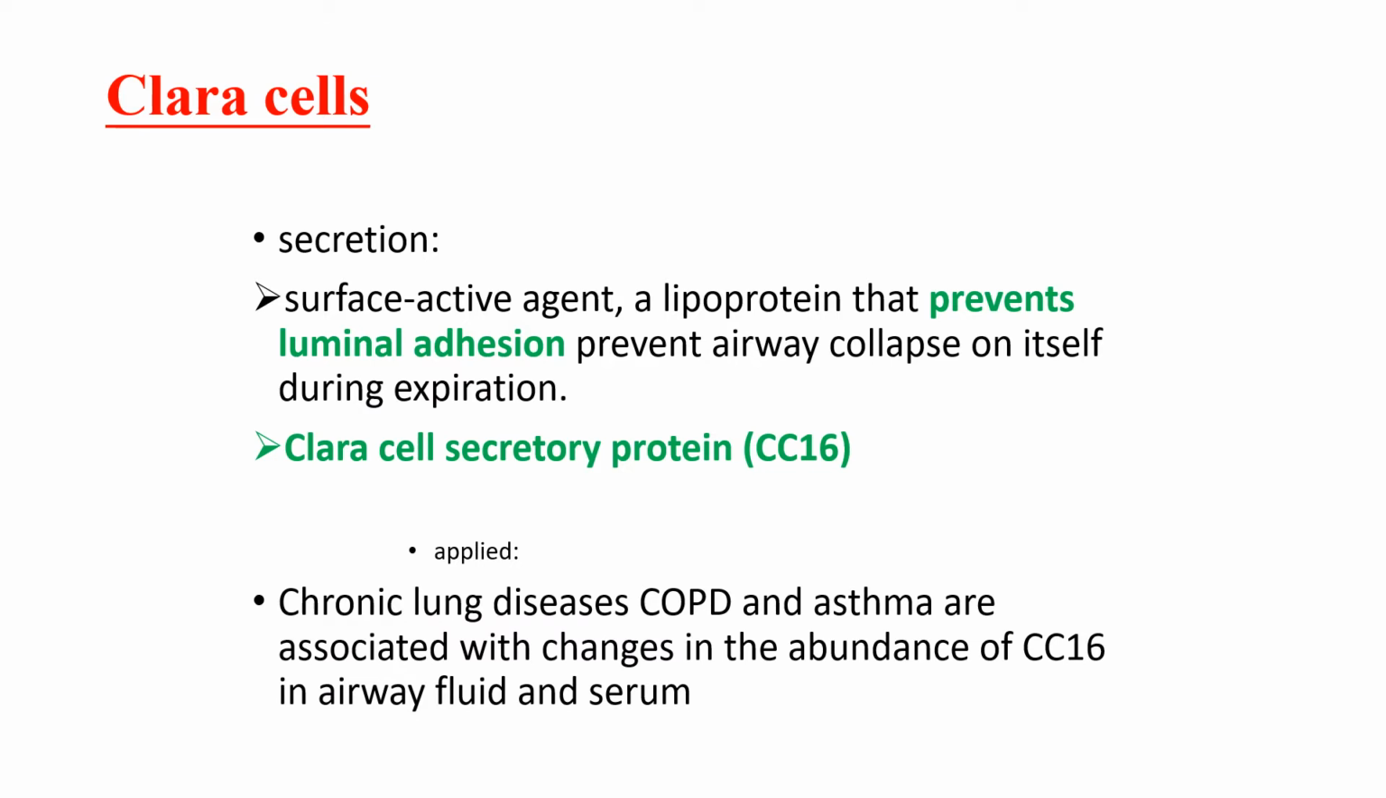So this is just to summarize, I've already told you it prevents the luminal adhesion, and the secretory protein of the Clara cells is CC16. In chronic lung disease and asthma, they are associated with the abundance of CC16 in the air fluid and the serum.